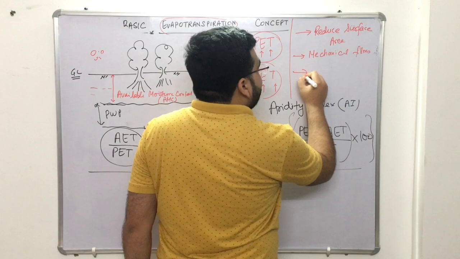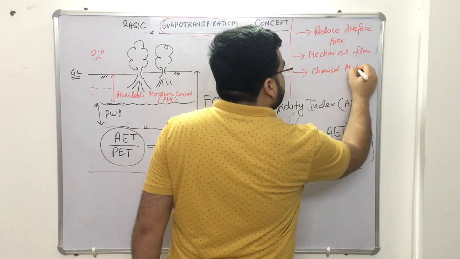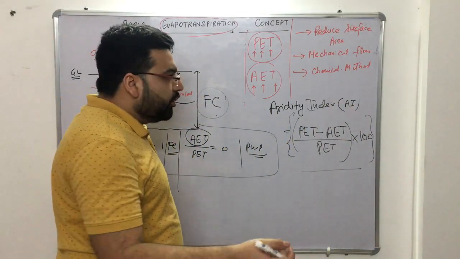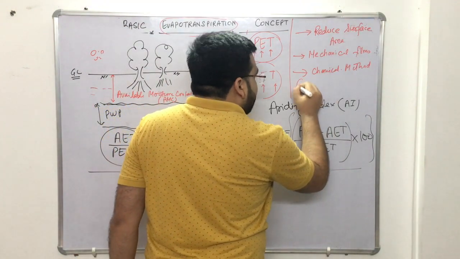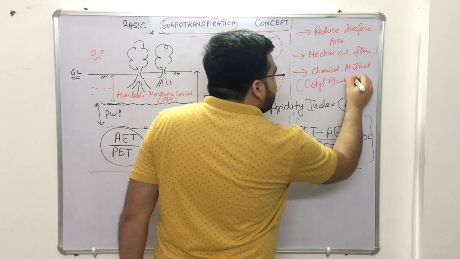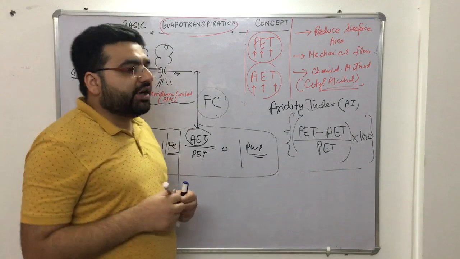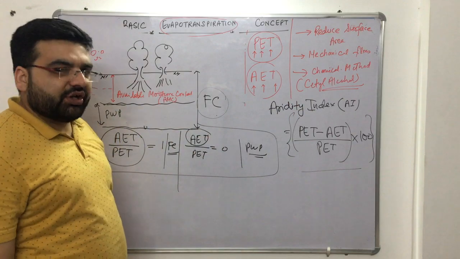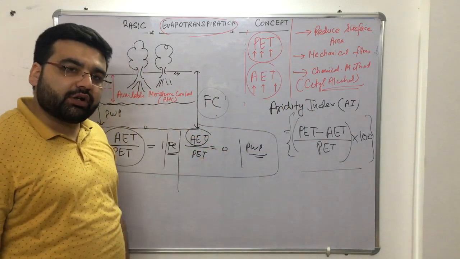A third thing is the chemical method. This is usually adopted, and this question has been asked. In the chemical method, we spread a chemical known as cetyl alcohol on the water body. Cetyl alcohol, and this question has been asked. The cetyl alcohol is spread on a water body to reduce evaporation, right? So it is used for the reduction of evaporation. So these are three methods by which you can reduce the evaporation of a water body.